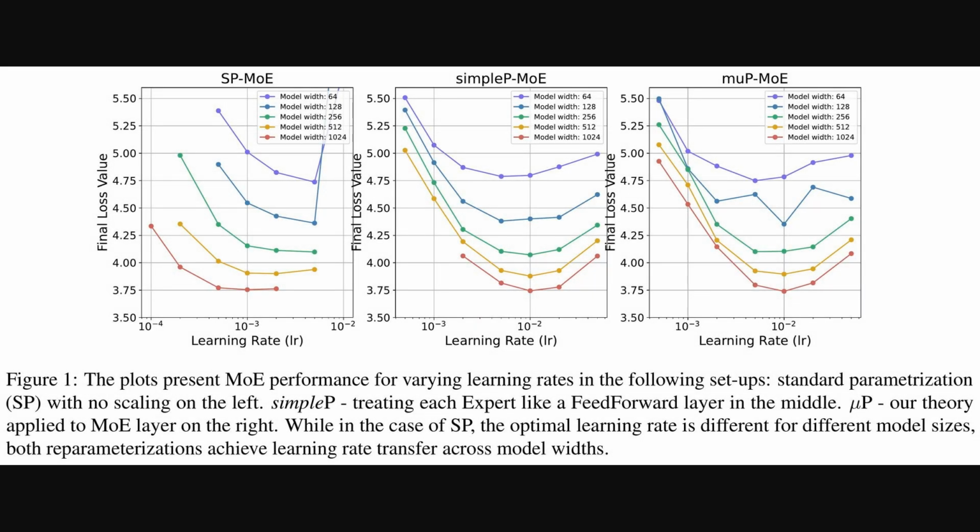Next, the 3 side-by-side plots compare final loss against learning rate for different model widths. Focus on the full graphic. You can see standard parametrization on the left, simple P in the middle, and micro-P on the right.